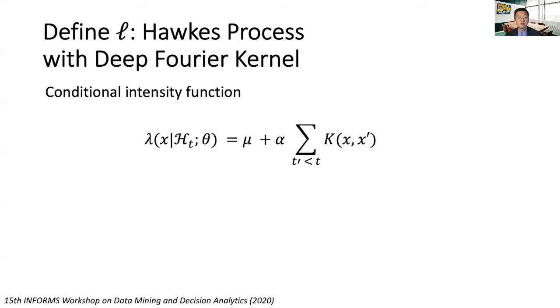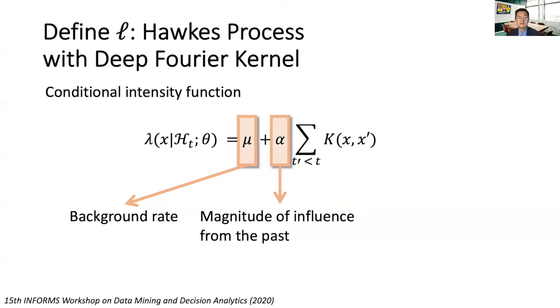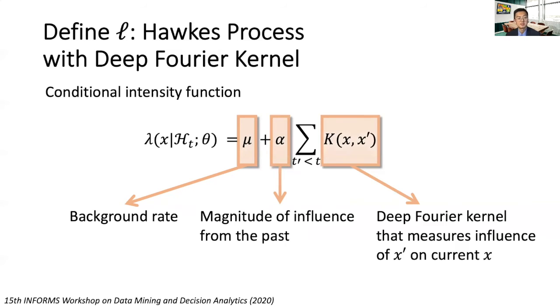Now we define our model in a similar way as follows. First, mu is still the constant background intensity of the events, which can be estimated from the data. The alpha represents the magnitude of the influence from the past, and most importantly, a deep Fourier kernel function measures the influence of the past event x prime on the current event x.